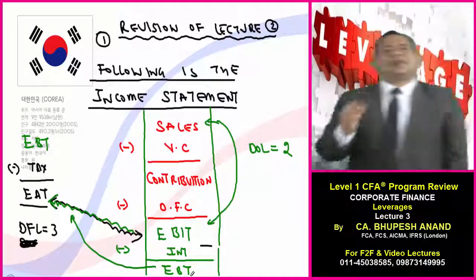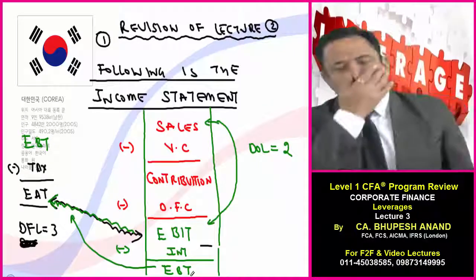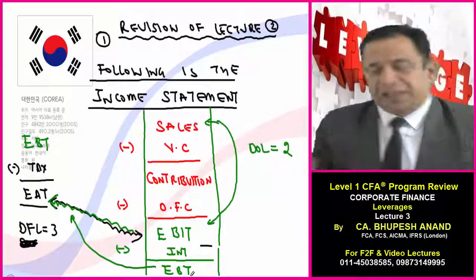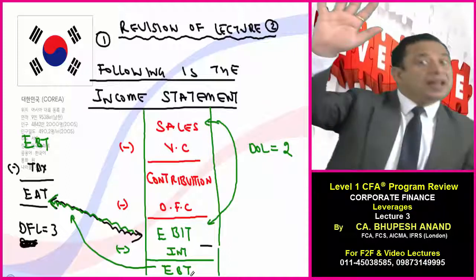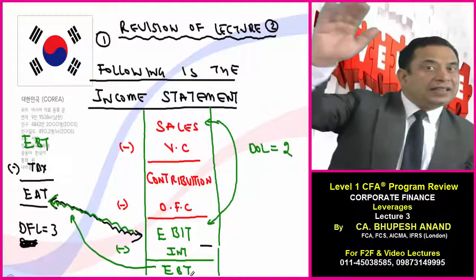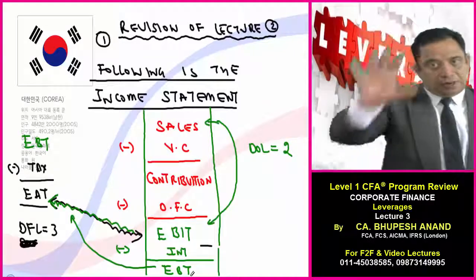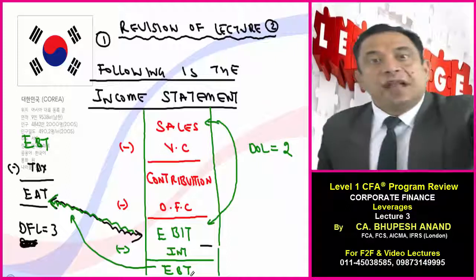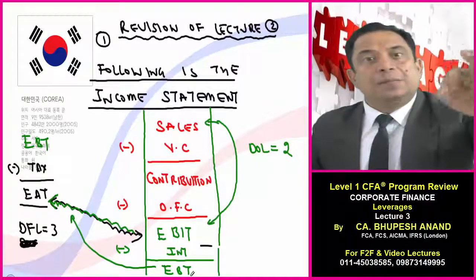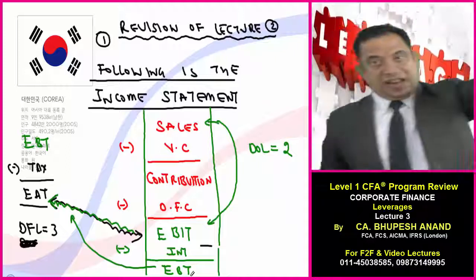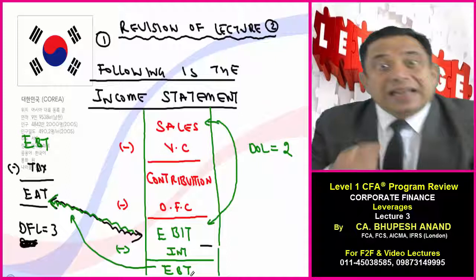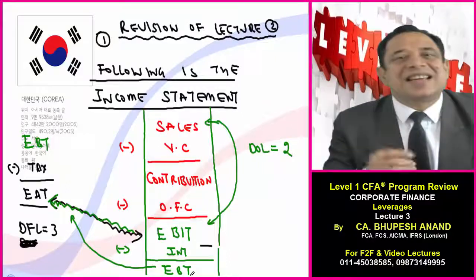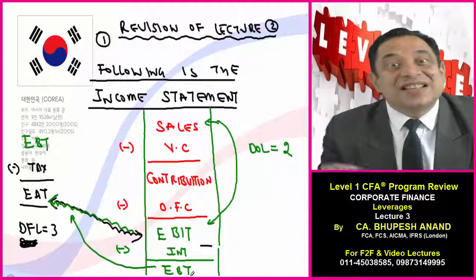For the conceptual sake, I have assumed degree of operating leverage as 2 and degree of financial leverage as 3. Now what is the meaning of 2? We are already aware that it is percentage change in EBIT upon percentage change in sales. I think you must be recollecting that. And in case I want to calculate degree of financial leverage, it will be EBIT upon EBT, or percentage change in EAT upon percentage change in EBIT.